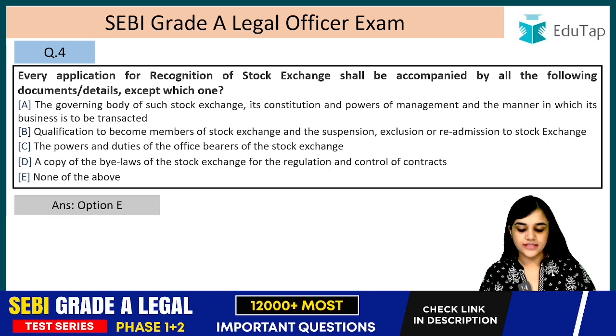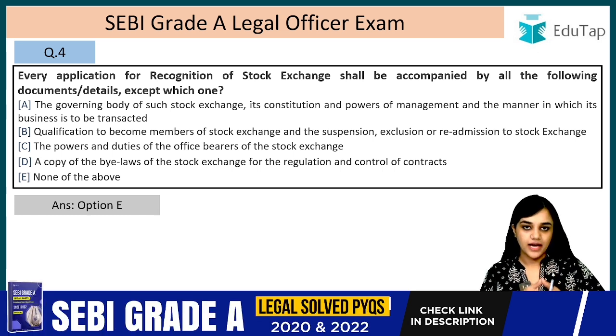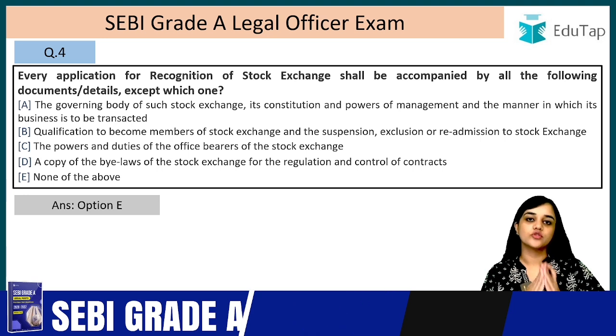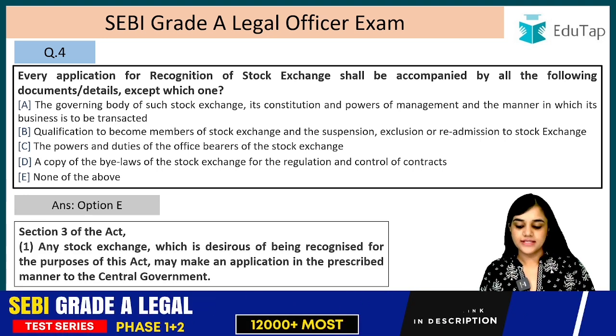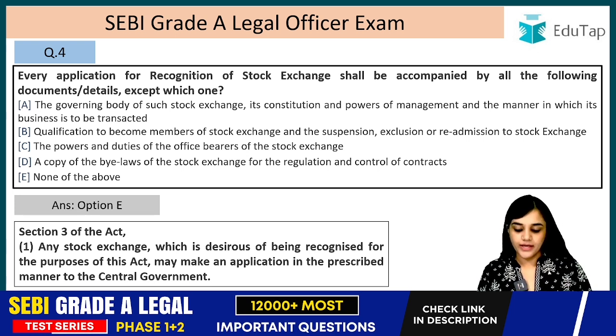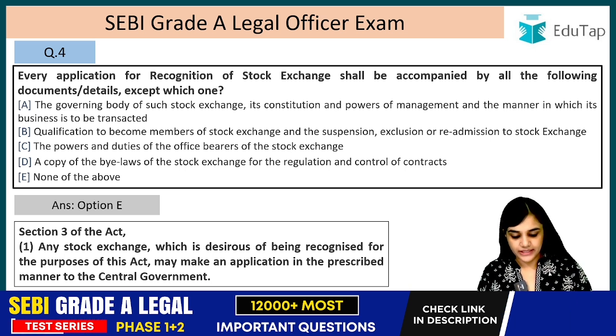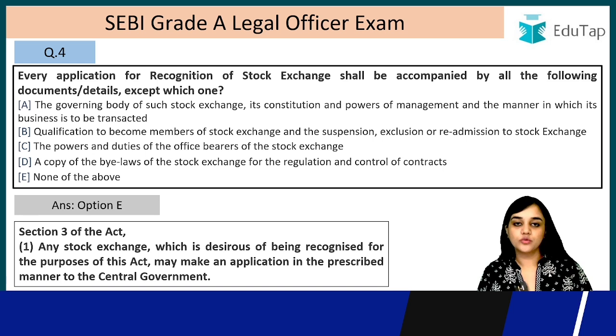The answer is E, none of the above. So all these have to be accompanied by the application for the recognition, right? So all of these are required to be accompanied by the application for the recognition of any stock exchange. Let's read the explanation. Section 3 of the Act. Any stock exchange which is desirous of being recognized for the purpose of this Act may make an application in the prescribed manner to the central government.